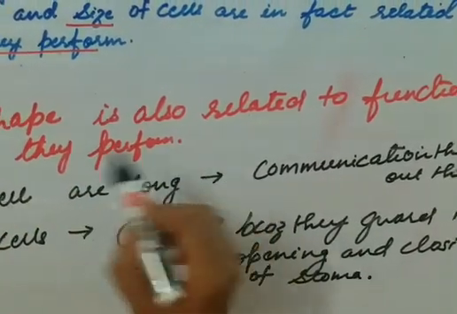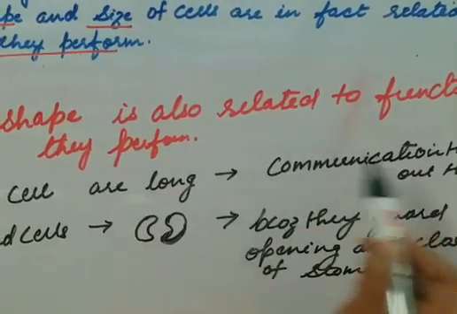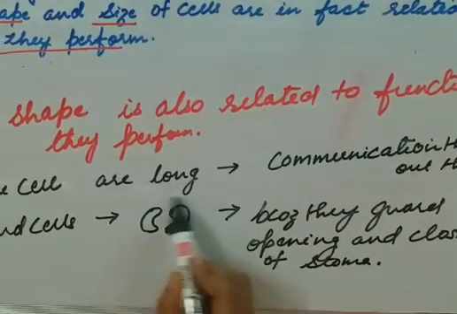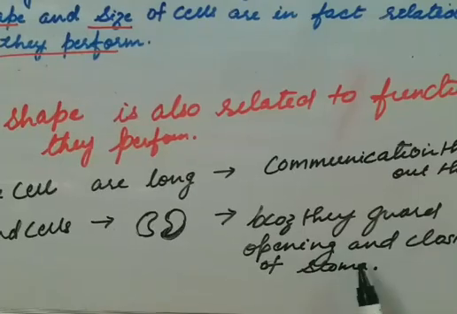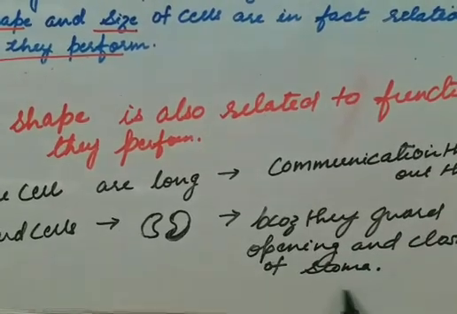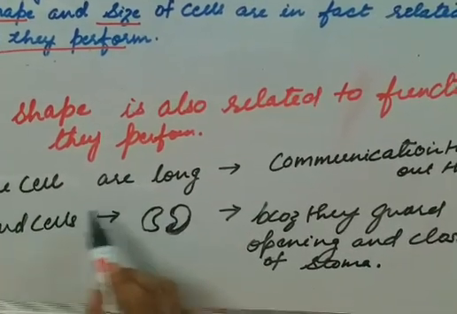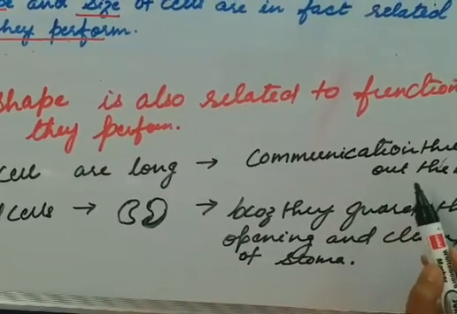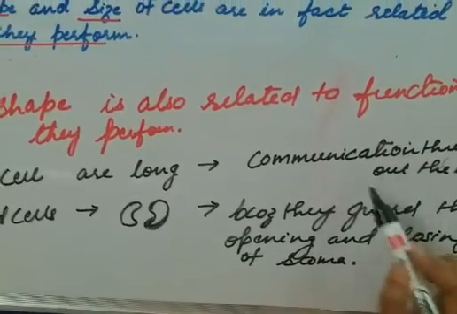So for this reason we can say the shape is also related to the functions they perform. It is kidney shaped so that it can guard the opening and closing of the stoma. The nerve cells are long because they have a communication function throughout the body.